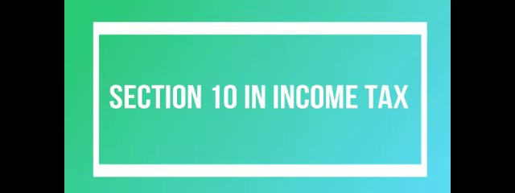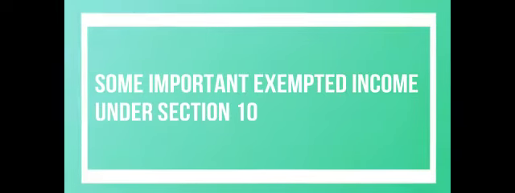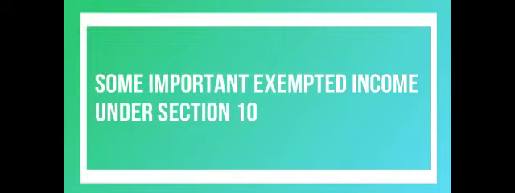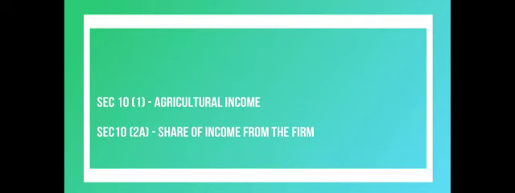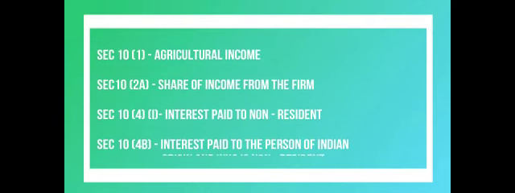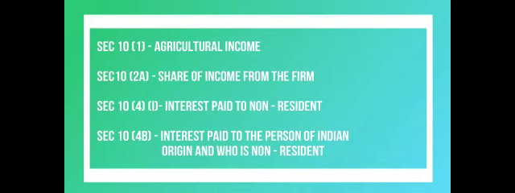Now, we will see the important exempted incomes under Section 10 of the Income Tax Act 1961. According to Section 10, subsection 1, agricultural income earned by the taxpayer in India is exempted from tax. Next, according to Section 10, subsection 2, amount received out of income of family estate by any member of such Hindu undivided family is exempted from tax.